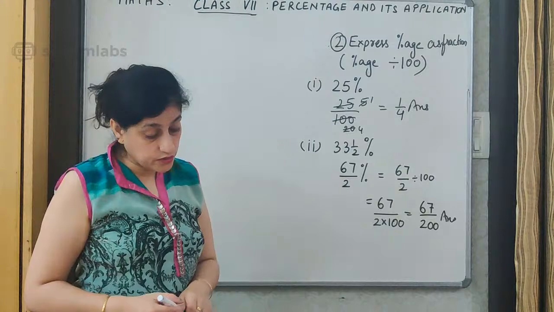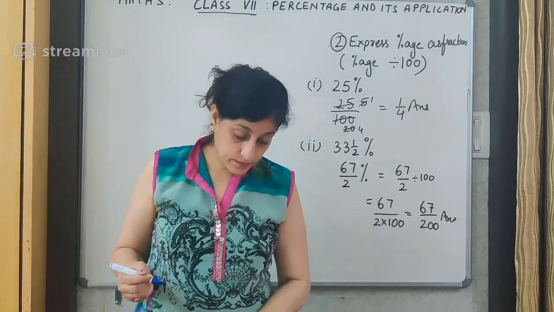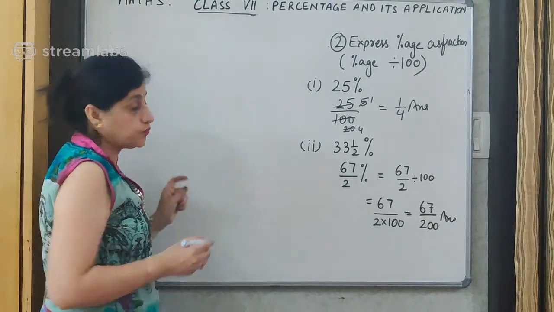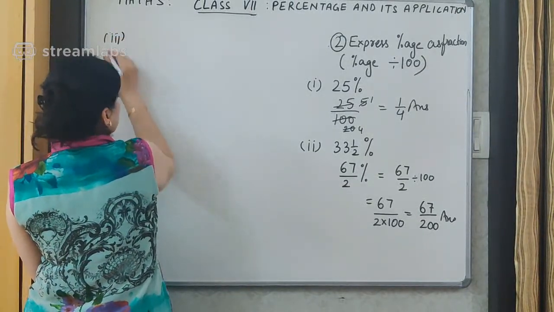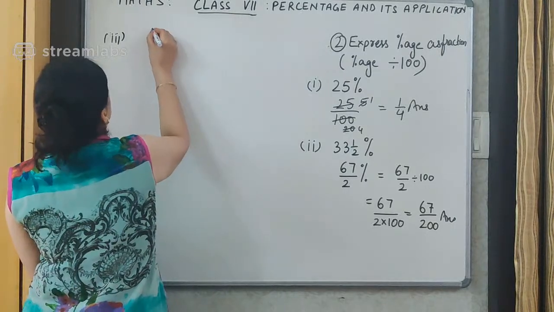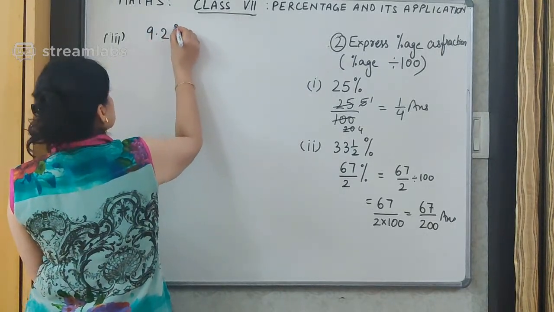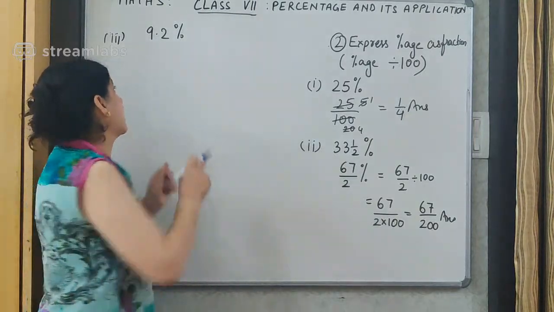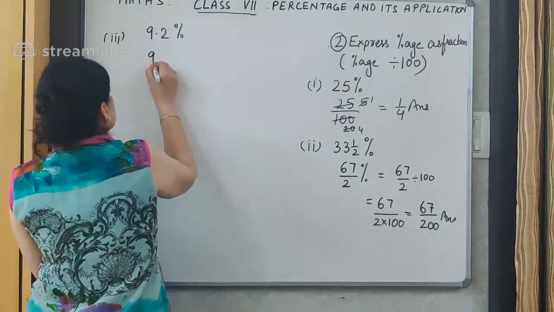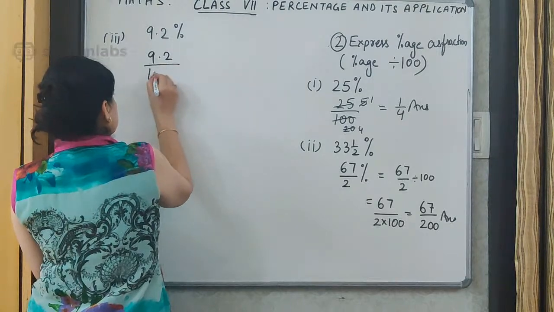The next one which we are going to take, the third on the board, will be 9.2%. As we know, to convert percentage into fraction, we have to remove this percent and divide by 100.